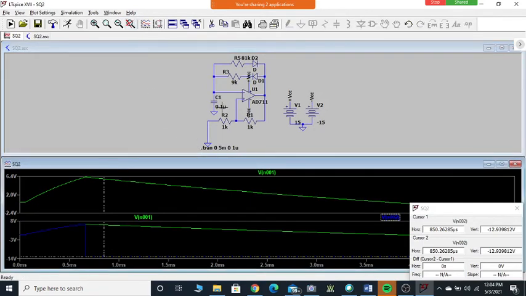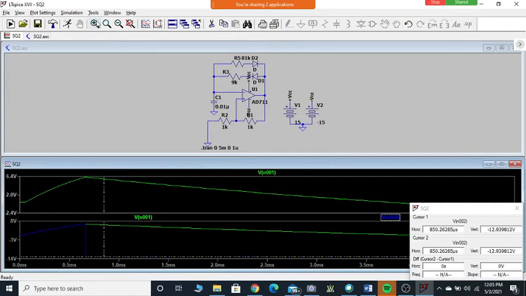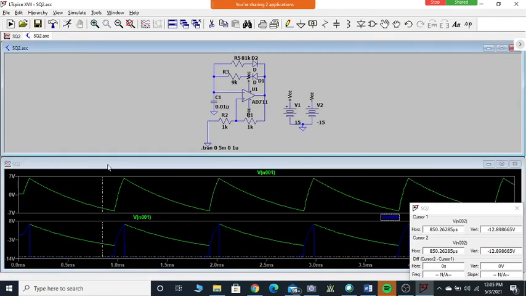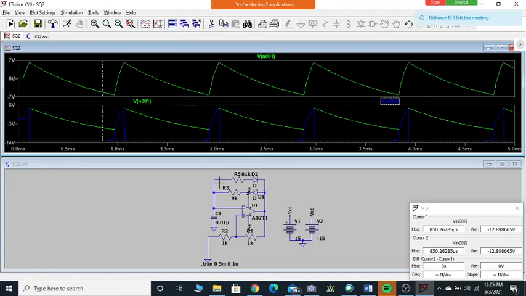Oh, this should have been 0.01. See now? What's happening here is, let me go back and see what the issue is.